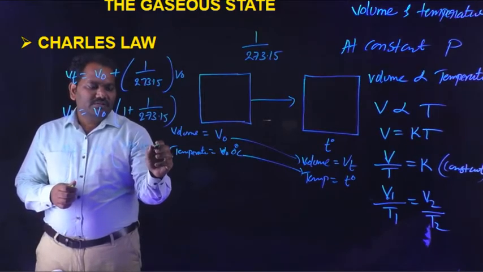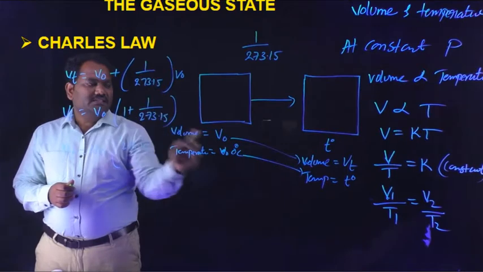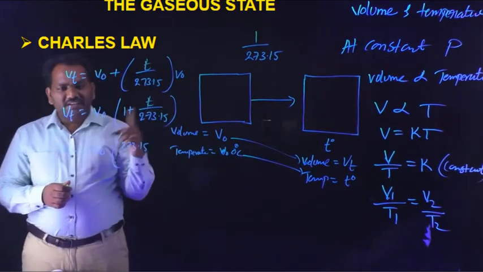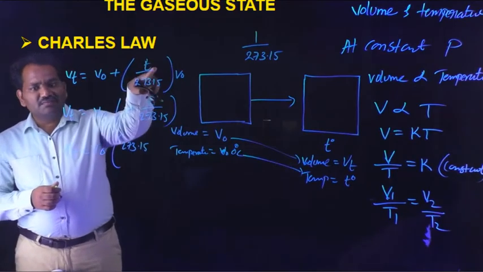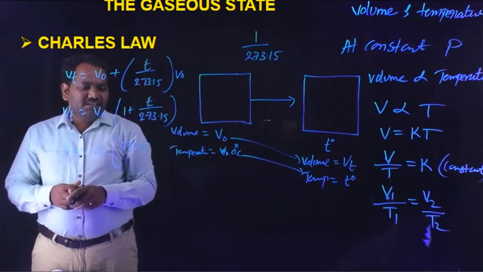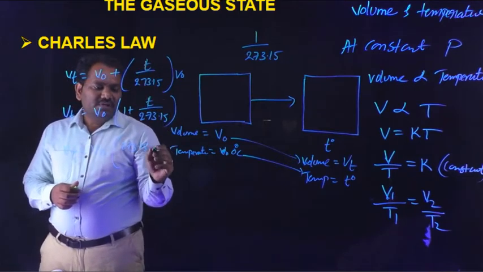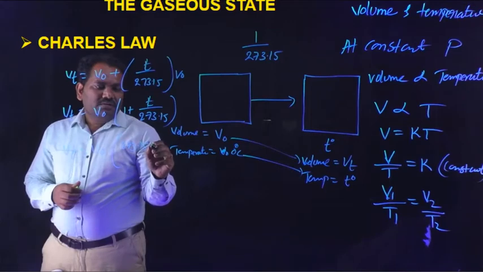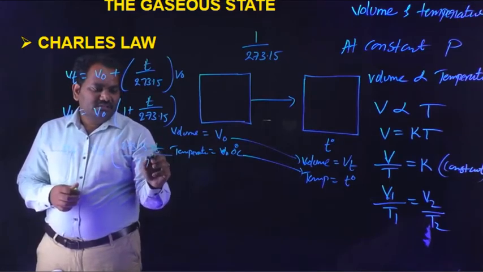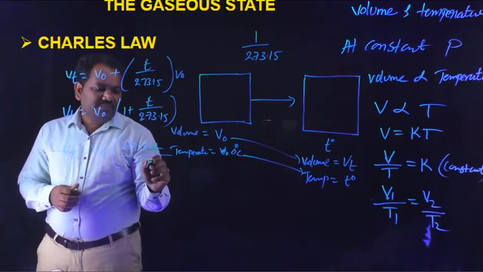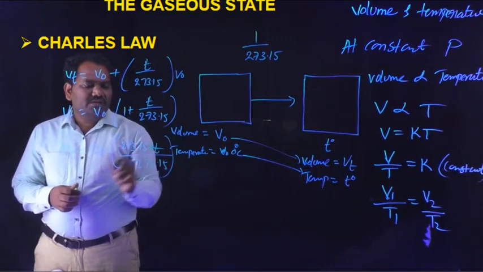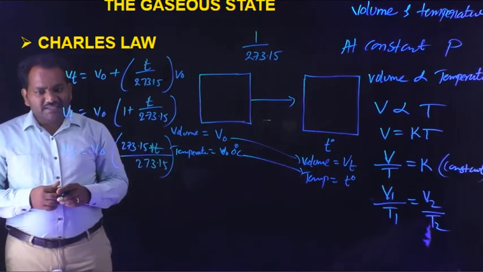Vt is equal to V naught into, if 1 degree centigrade is raised we take it as 1, and if T degree centigrade is raised we consider it as T, then 273.15 into T divided by 273.15. Then 273.15 plus T divided by 273.15.